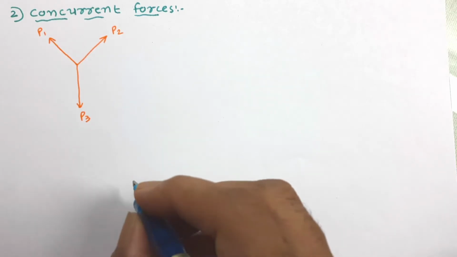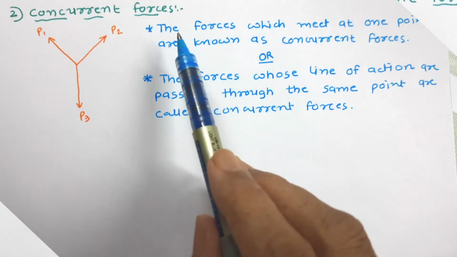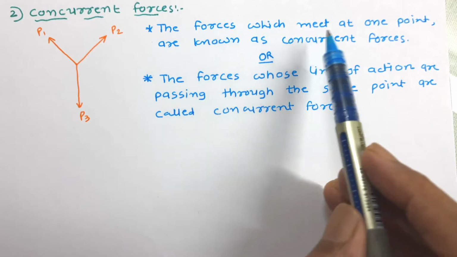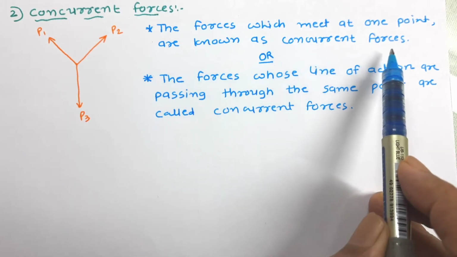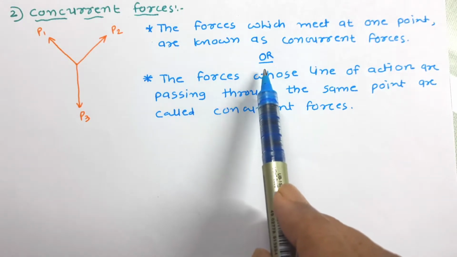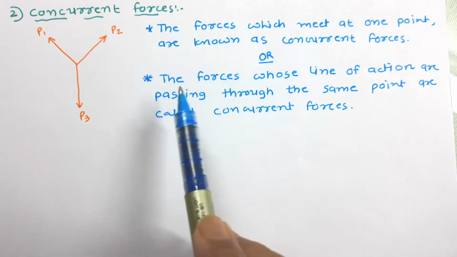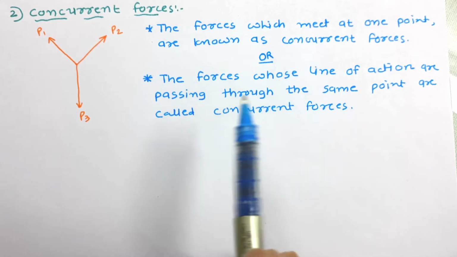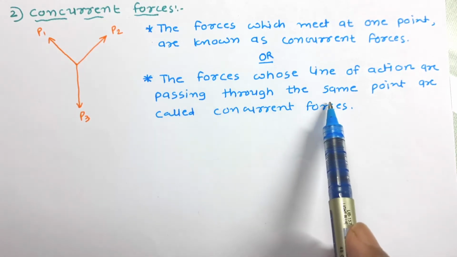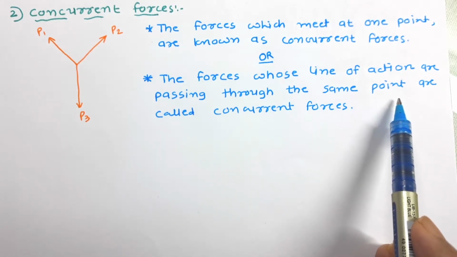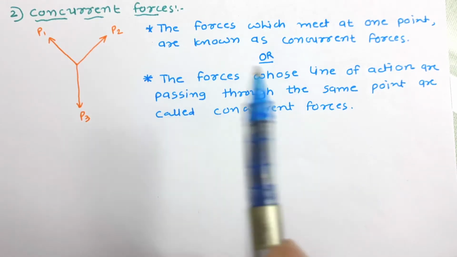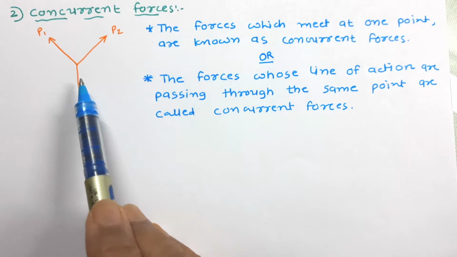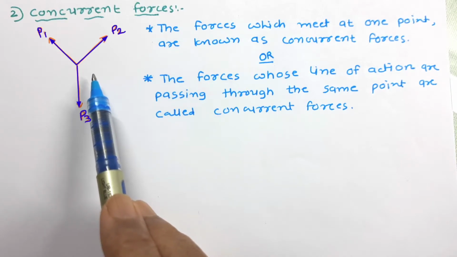So let us define it. The forces which meet at a point are known as concurrent forces, or in other words we can say that the forces whose line of action are passing through the same point, or we can say a common point, are called concurrent forces. So in this figure three concurrent forces are there.